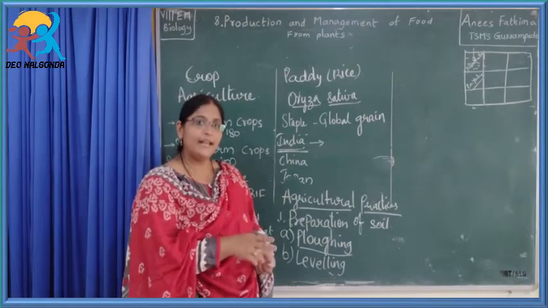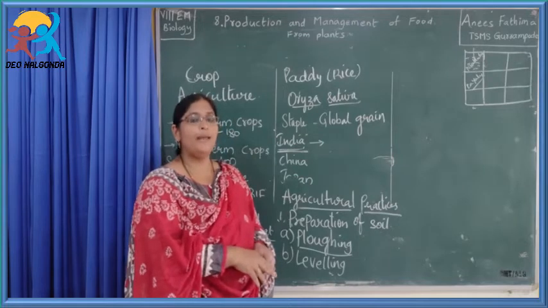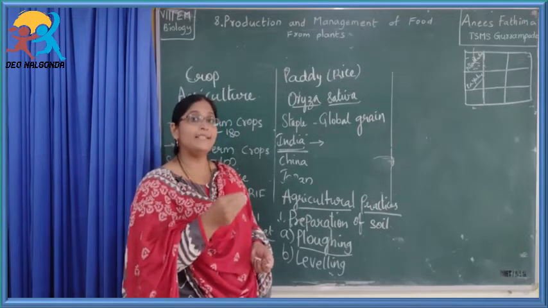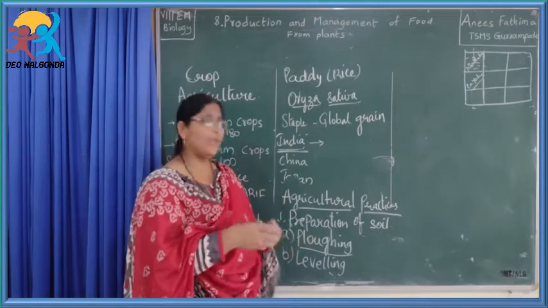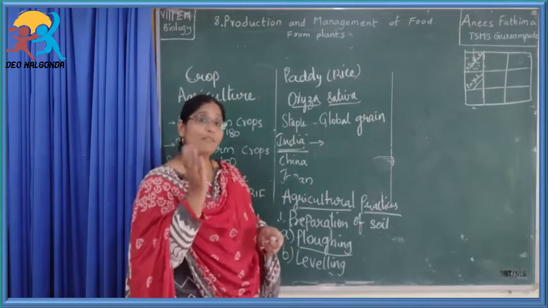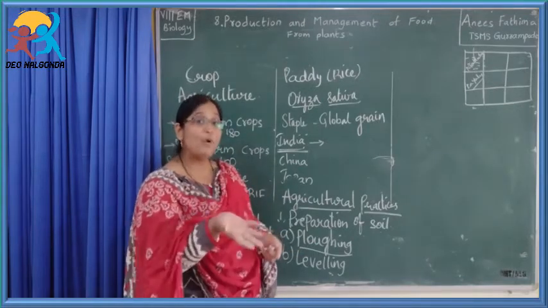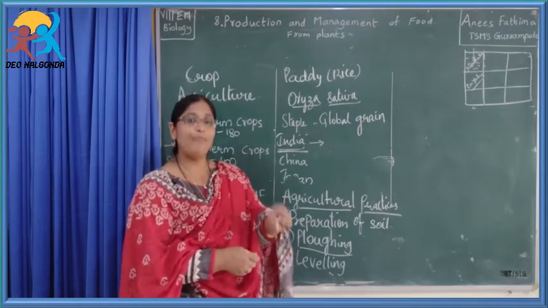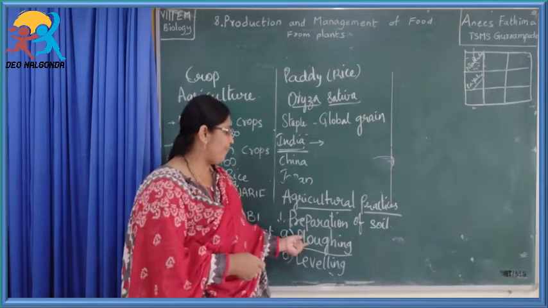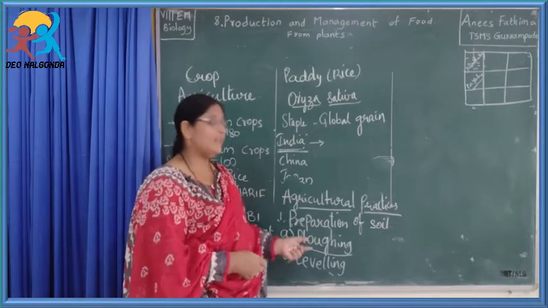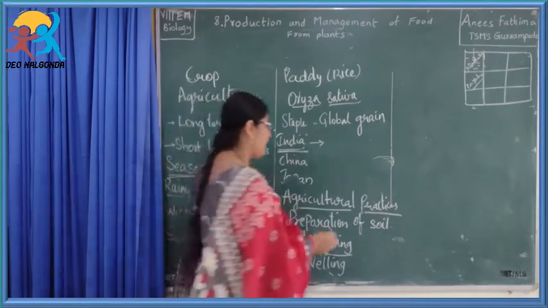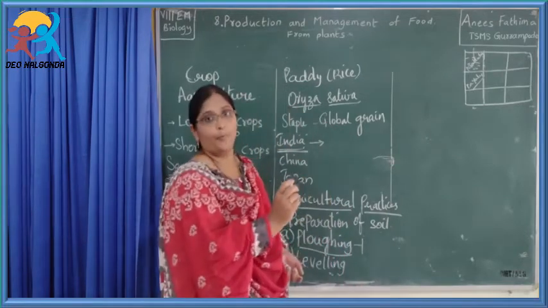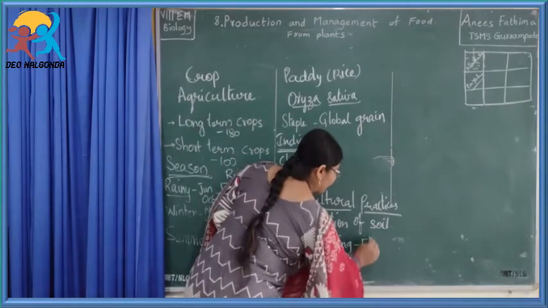That is the first reason. The second reason is that water can go inside properly, and next, air will also go inside, and the useful microorganisms will also move in the soil. Apart from all these things, the harmful organisms will be exposed outside and will be killed in the hot summer. Those are the advantages of ploughing. This ploughing has to be done prior to all other activities, so that the land gets ready. How is it done? It is done with the help of an instrument. The name of that instrument is plough. And there are two types of ploughs.